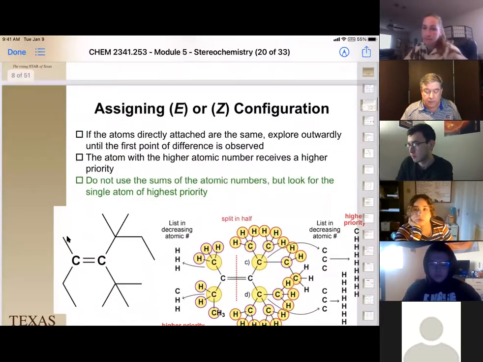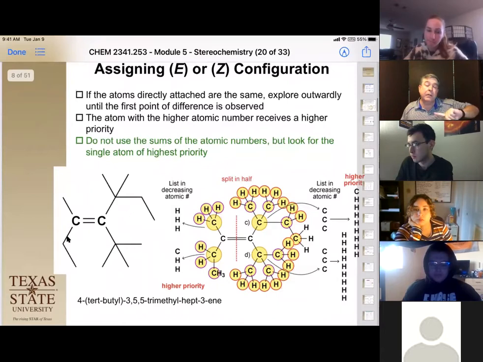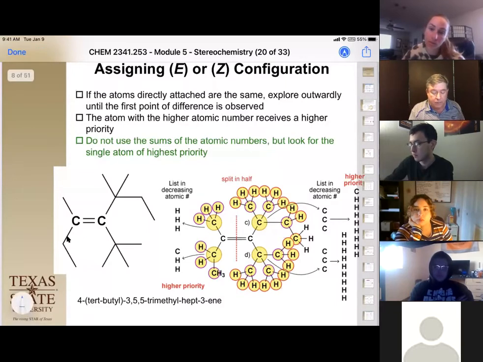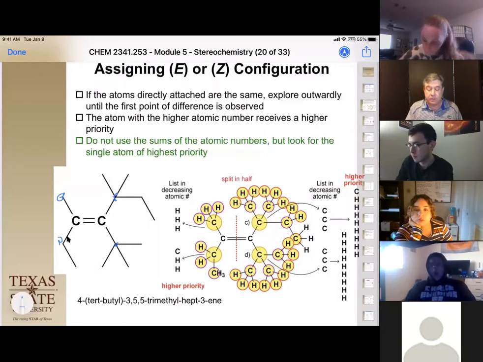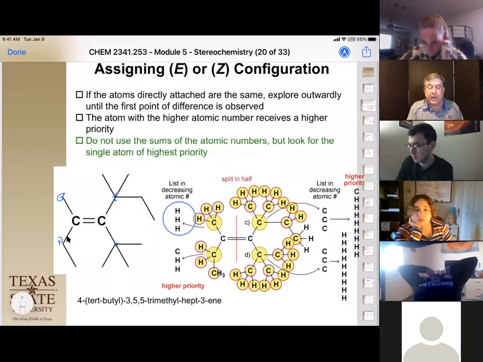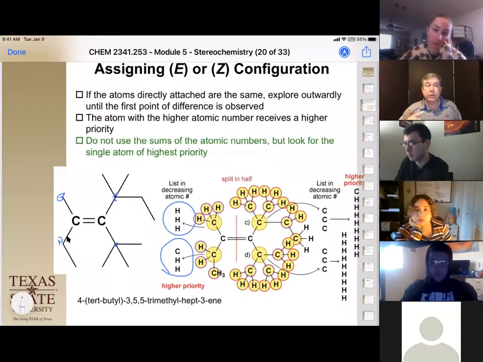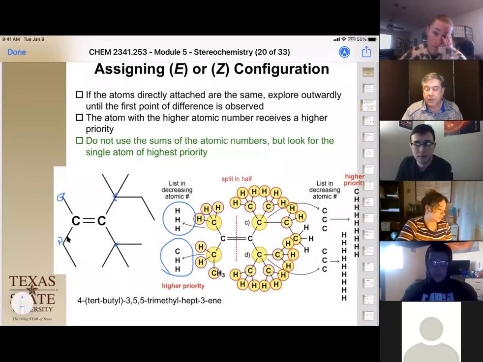And to look at our other rules here, our second rule is if you have atoms that are the same on the first try. So if we go out here, we have a carbon, a carbon, a carbon, a carbon. We can't make a prioritization. We then continue to go out further and further until we have a difference. So for example, on this side, this carbon only has three hydrogens attached to it. On this side, we have two hydrogens and a carbon, making it higher priority. Okay, so that's rule number 2, and we're going to use that rule as well for our other assignments.